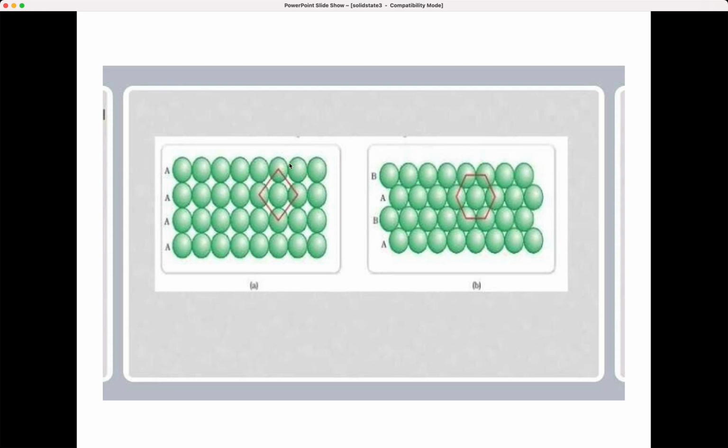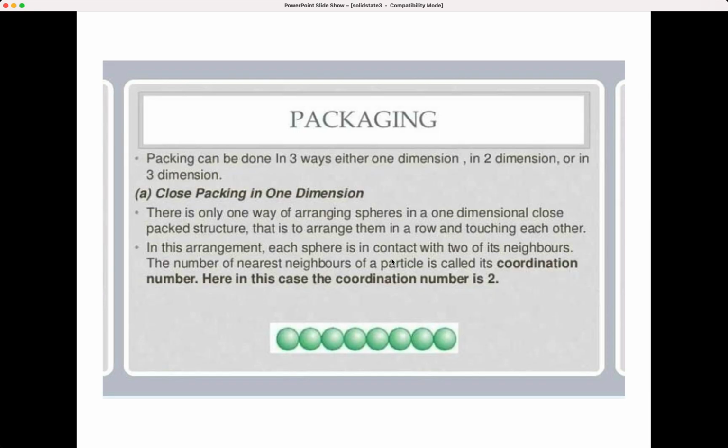Okay, see, centers of 4 neighboring spheres connected together, we get a square shape. Here, adjacent centers, if you connect with each other, you get a hexagonal shape, that is BA. Clear? Hope it is clear for you. Now packing can be done in 3 ways: in 1 dimension, 2 dimension, or 3 dimension. And close packing in 1 dimension.